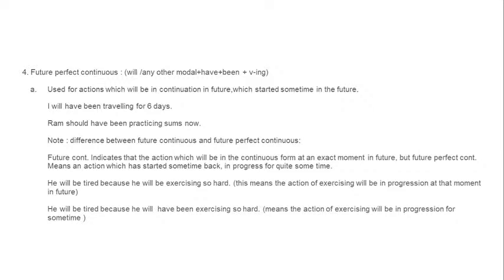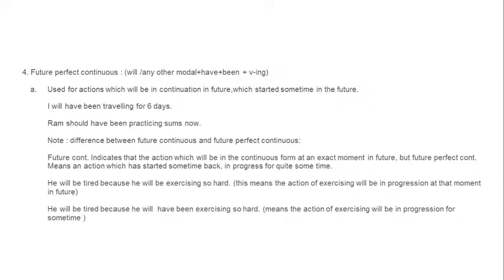In every kind of perfect tense, there is this function that they give you the impression that it has started before, and now according to the tense, according to the timing, they vary in what kind of sentence it will be used. Okay, I hope the difference is clear.